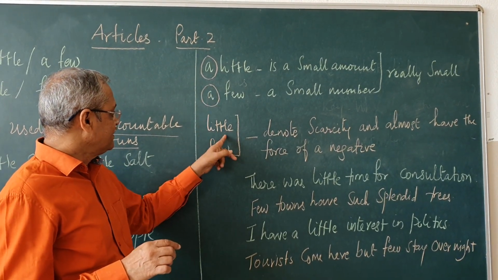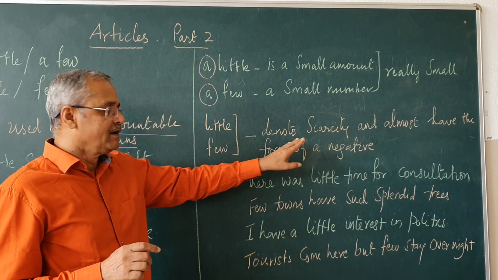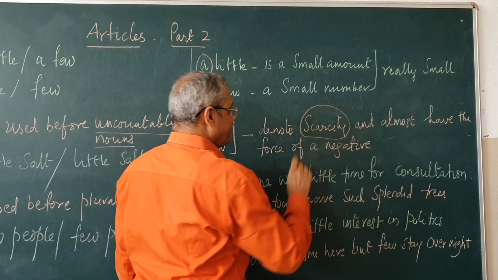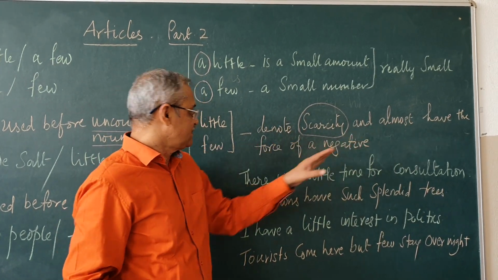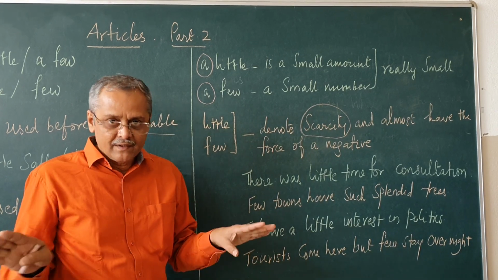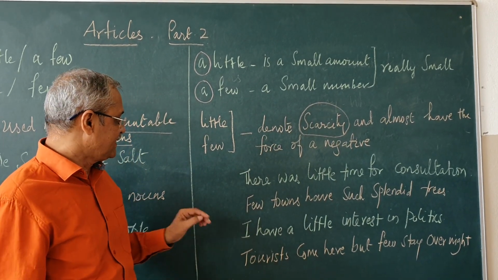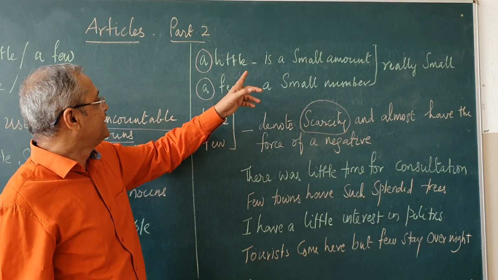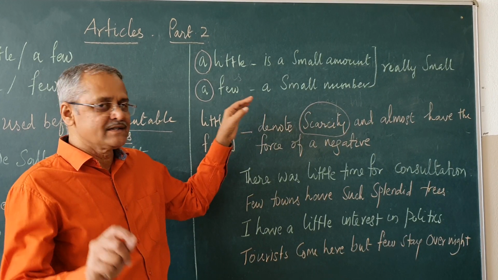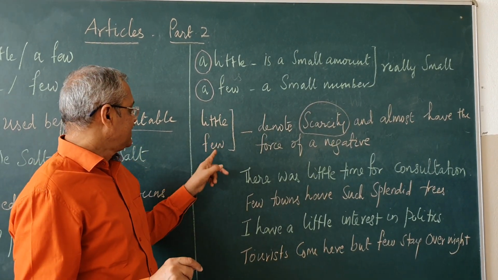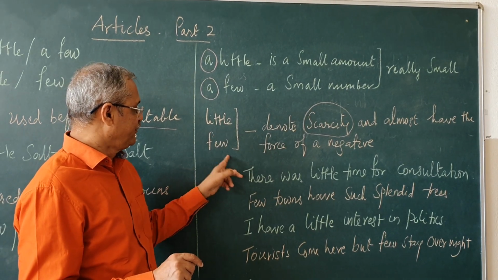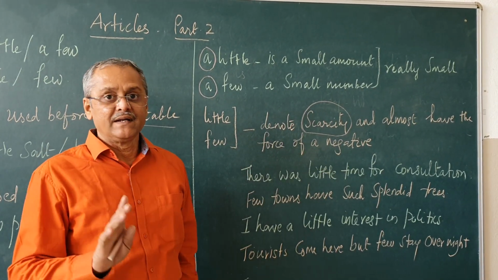Little and few, without the article, denote scarcity, meaning they almost have the force of the negative. That means almost nothing. So again, listen to me. A little means a very small amount. A few means a small number. Little and few, without the article, mean almost negative.